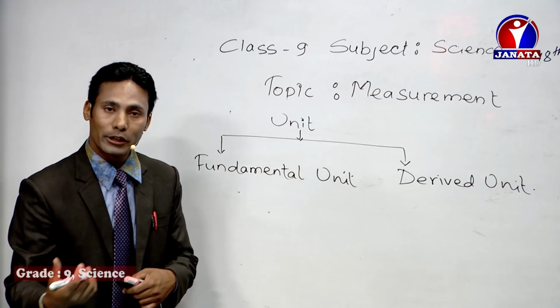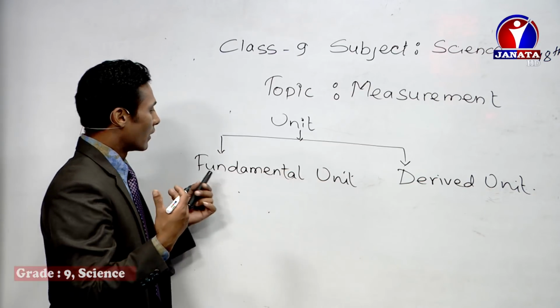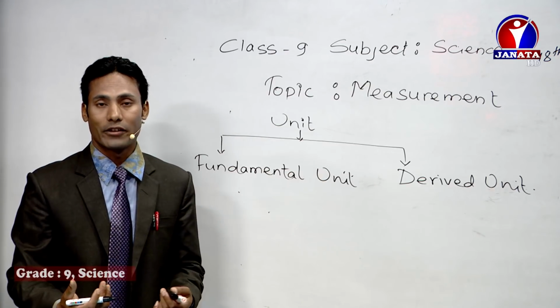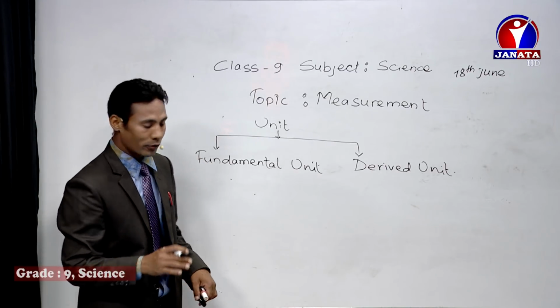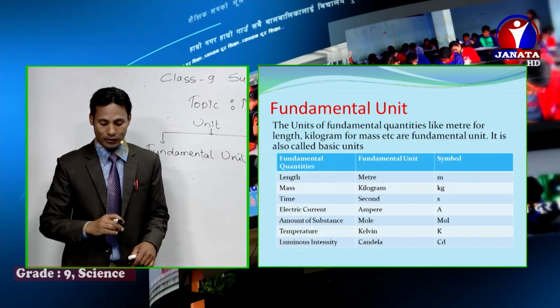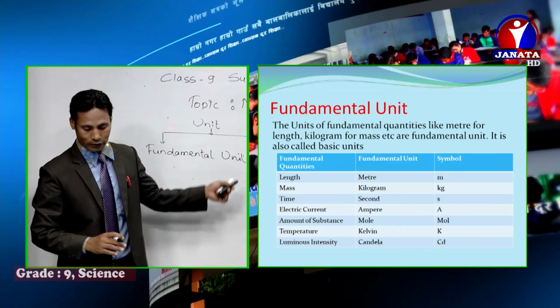Similarly, kilometer also the fundamental unit, and similarly the kg, kilogram, that is also the fundamental unit. Second, that is a fundamental unit. Ampere, that is the fundamental unit, right? So similarly, 7 types of fundamental unit we need to discuss. You can see in the screen also, the 7 fundamental units are given.